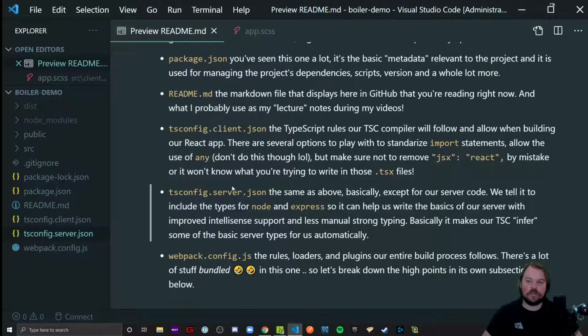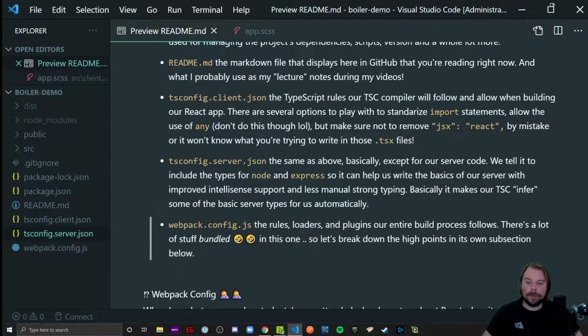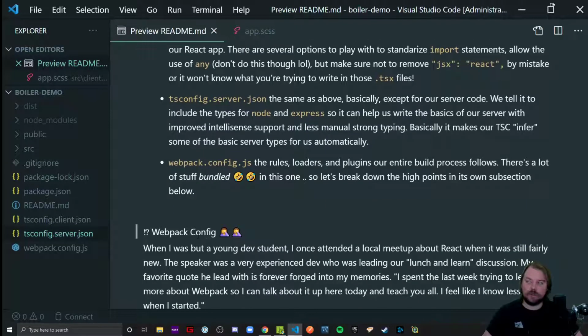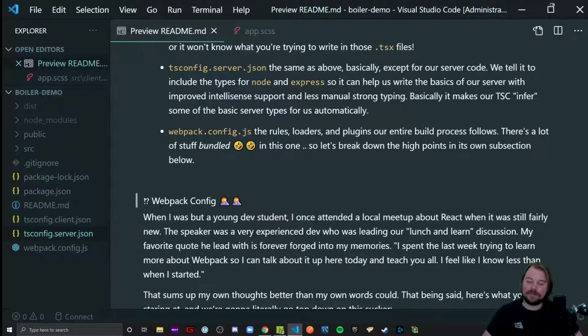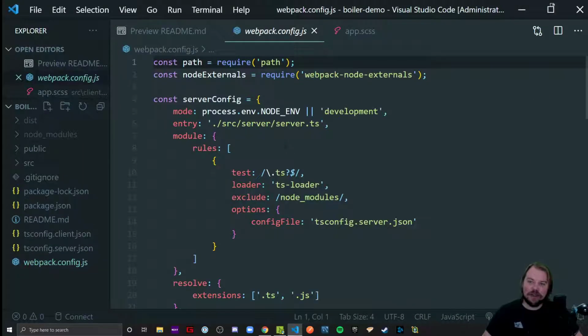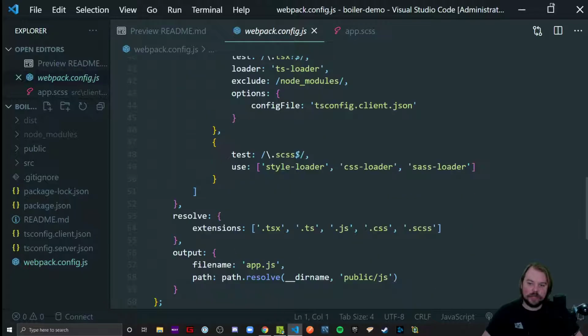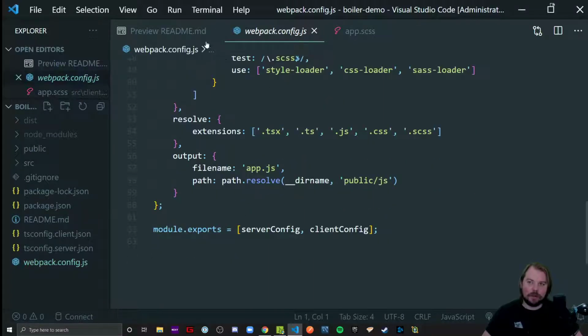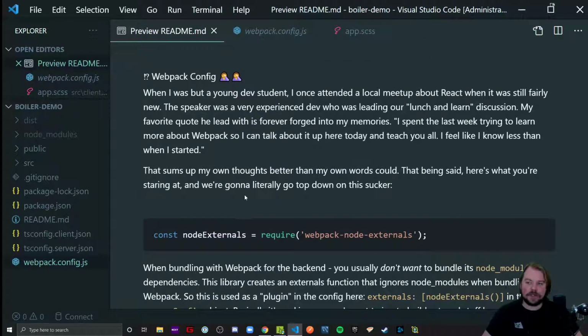So there are configuration files that tell TypeScript how it's going to compile these things down, and I have a bit more information written there. Webpack config, this thing is a mess, and I actually included it as its own little separate point right down here in my README, because it's kind of gnarly to look at initially, and I have a little blurb in the README that talks about my experiences with Webpack.